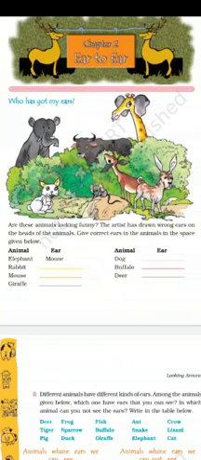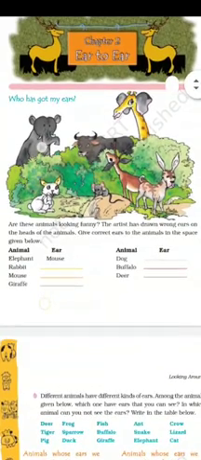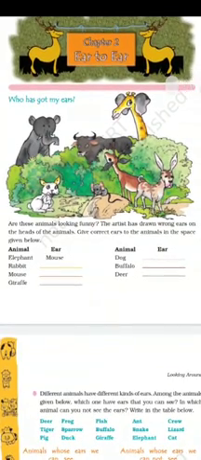Who has got my ears? So students, here you can see a big picture. In the picture, there are a few animals. But students, did you notice something is wrong with the picture? Let us see what it is. Are these animals looking funny? The artist has drawn wrong ears on the heads of the animals. Give correct ears to the animals in the space given below.